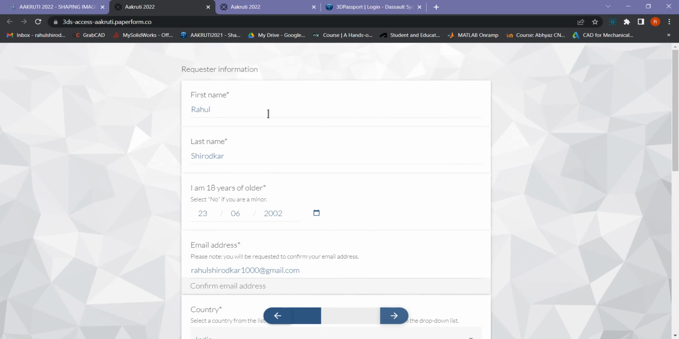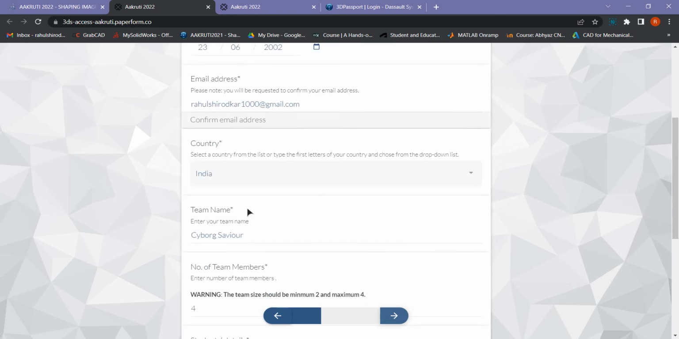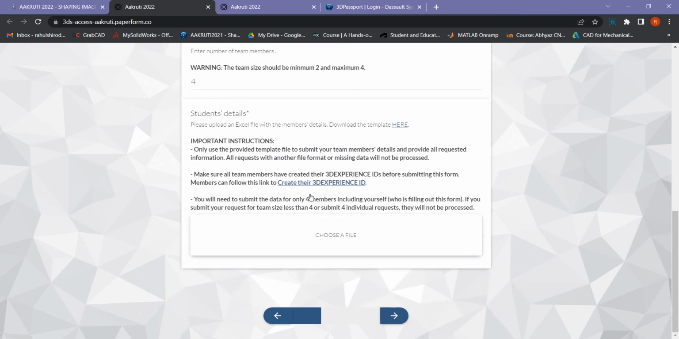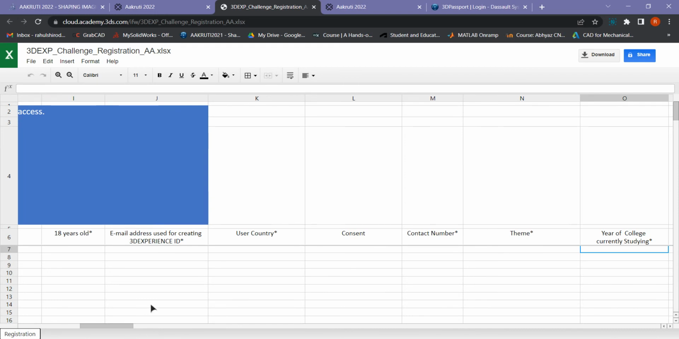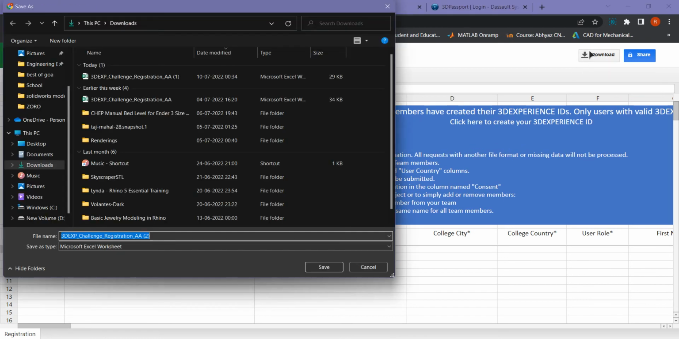Next, first name, last name, birth date, everything. Team name is important, and then click on this. Please upload the Excel file. So the Excel file will open like this. Here you have to download it.